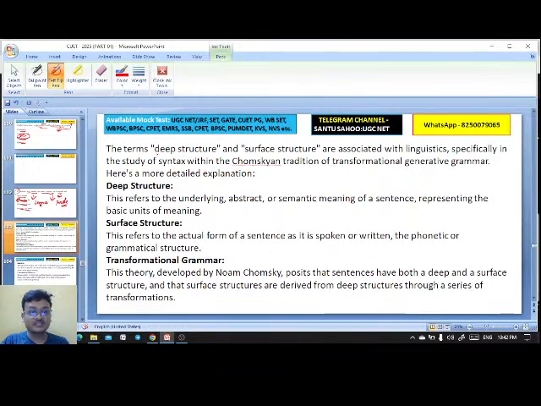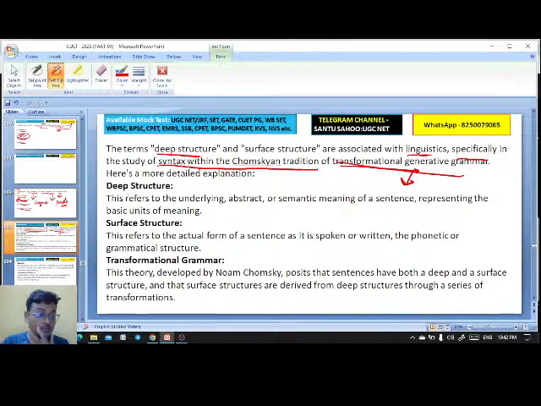The terms deep structure and surface structure are associated with linguistics, specifically the study of syntax within the Chomskyan tradition of transformational generative grammar, TG. What is deep structure and what is surface structure? Deep structure refers to the underlying abstract semantic meaning of a sentence, representing the basic units of meaning.